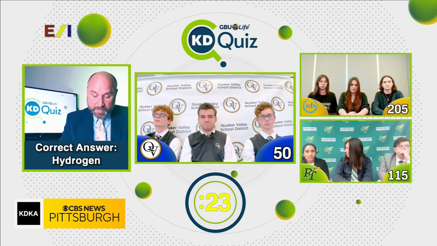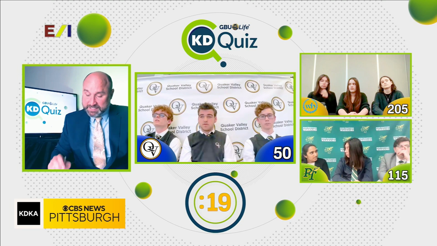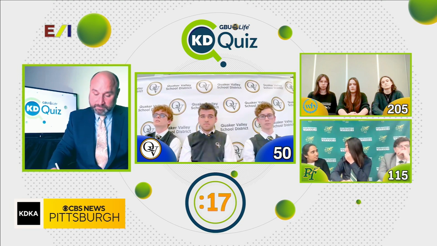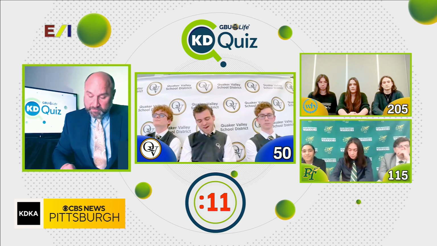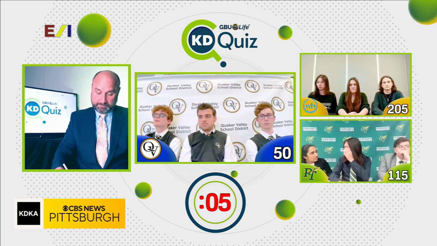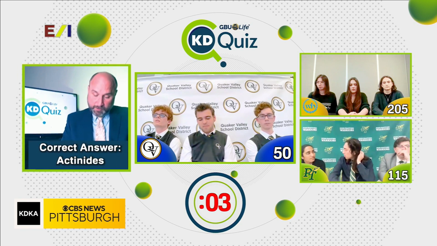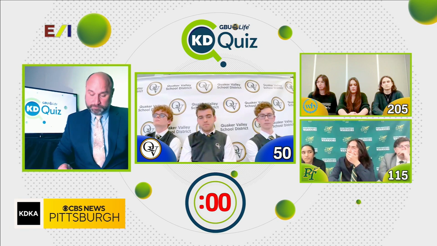What element usually serves as the fuel that is oxidized in a fuel cell? Lithium. No. What kind of weak bonds hold together the purines and the pyrimidines in DNA? Covalent. No. What term is used for a group of elements on the periodic table beginning with the atomic number 89? Pass. What compound is represented by the formula CaBr2?